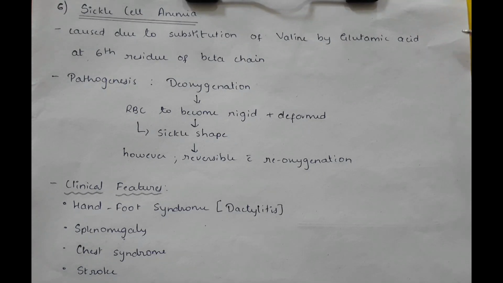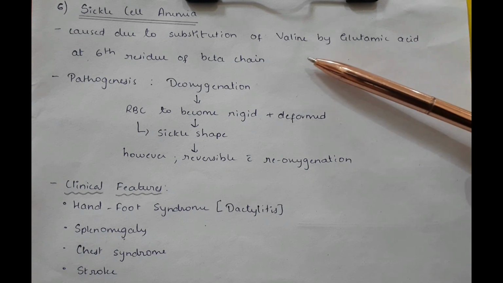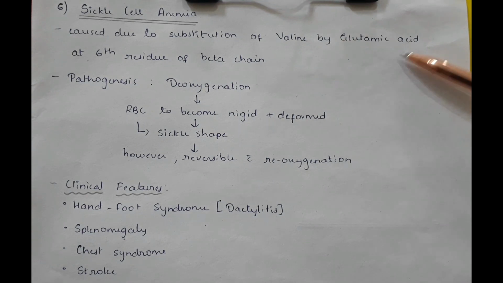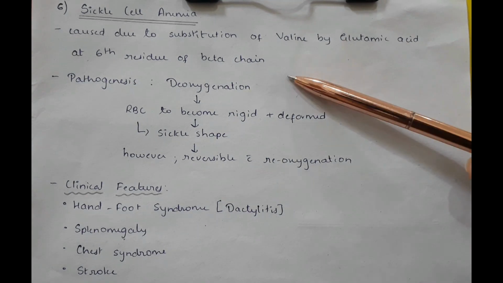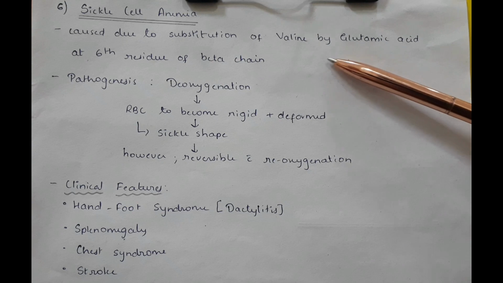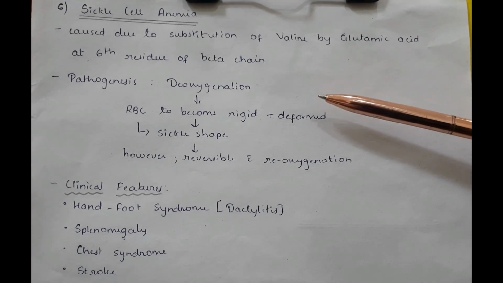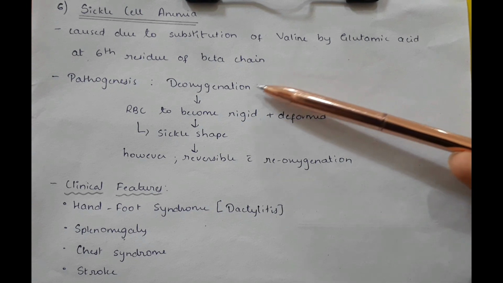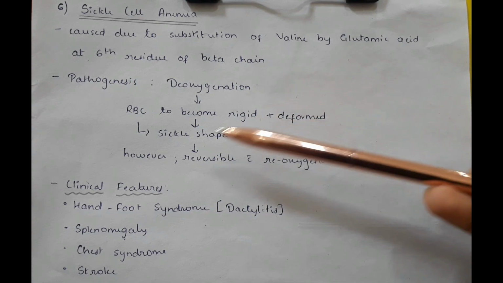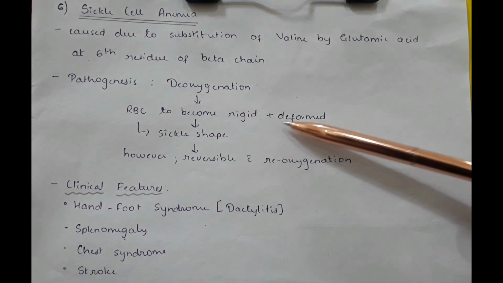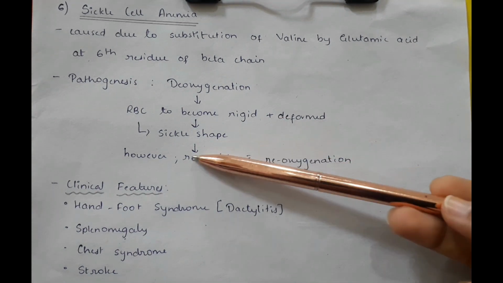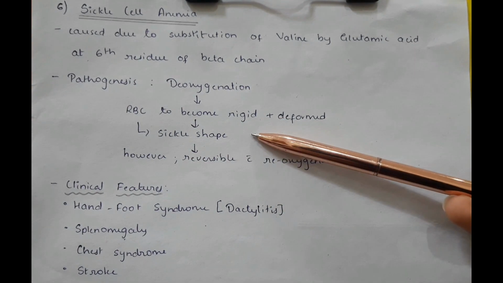The sixth type is sickle cell anemia. This is caused due to substitution of valine by glutamic acid at the sixth residue of the beta chain. Pathogenesis of sickle cell anemia: deoxygenation causes the RBCs to become rigid and deformed, therefore resulting in sickle shape.